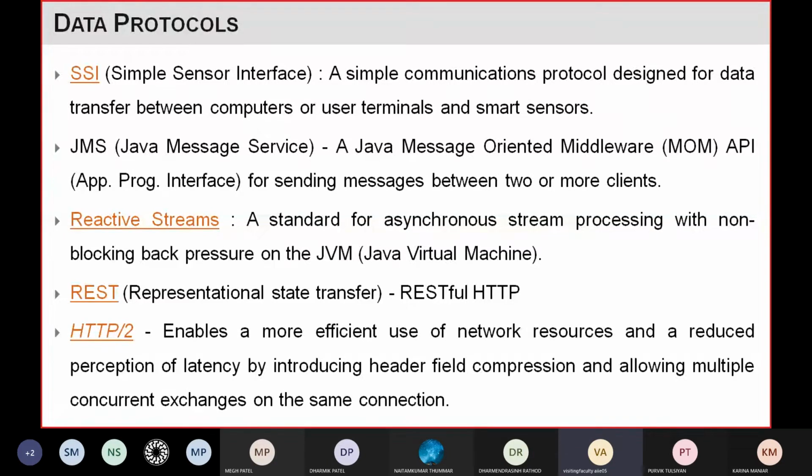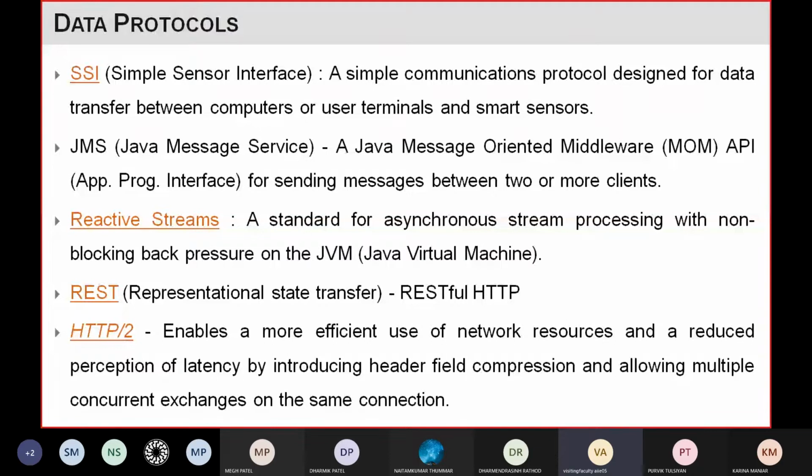Then the RESTful HTTP, which we have seen, I think CoAP is based on this RESTful HTTP. It is using the Representational State Transfer protocol.